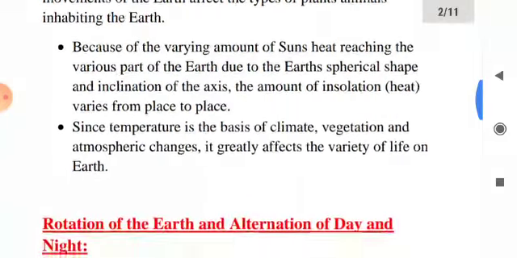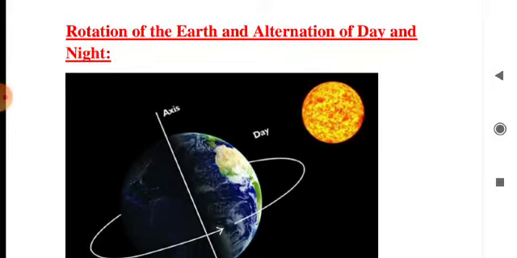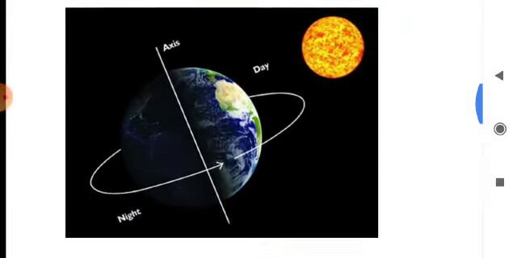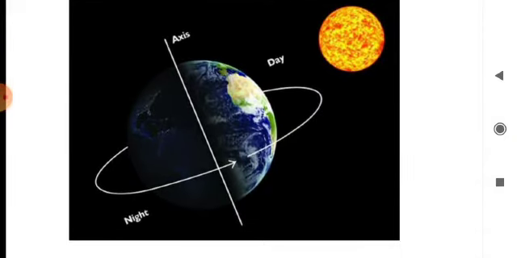Now come to the next point, that is rotation of the earth and alternation of day and night. Just follow the diagram. The day-night variation is directly related to the earth's rotation. When rotating, the part of the earth facing the sun has day and the other part has night. Clear?